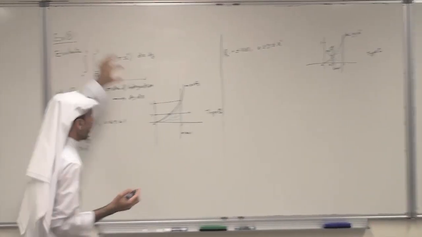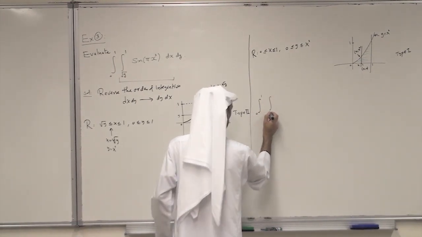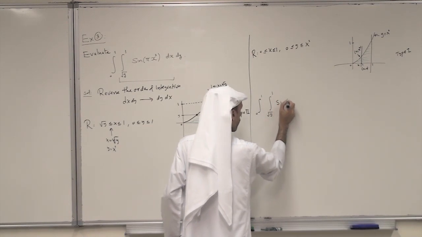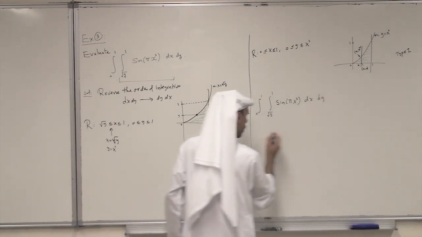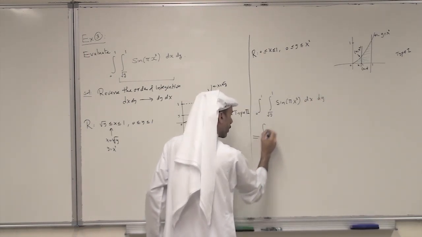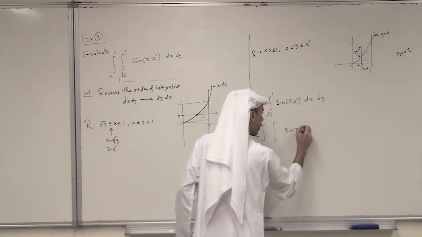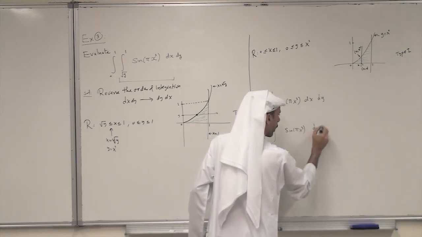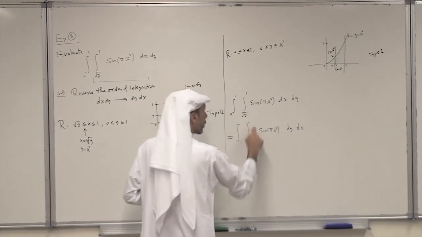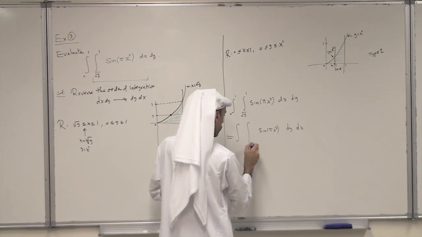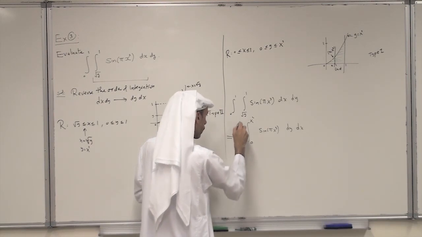Now, my original integral, 0 to 1, root y to 1, sin(πx³) dx dy, equals the double integral of the same function, sin(πx³), when you reverse to dy dx. Now the inner is with respect to y, so what are the limits of y? 0 to x squared, and the limits of x are 0 to 1.